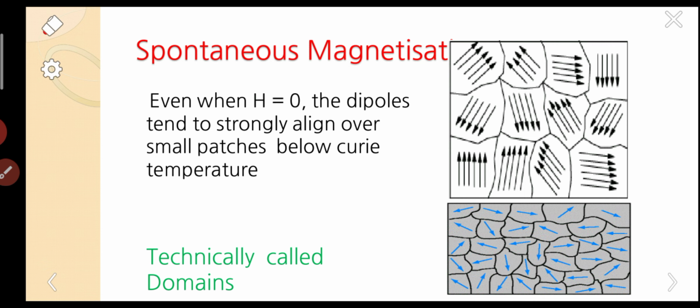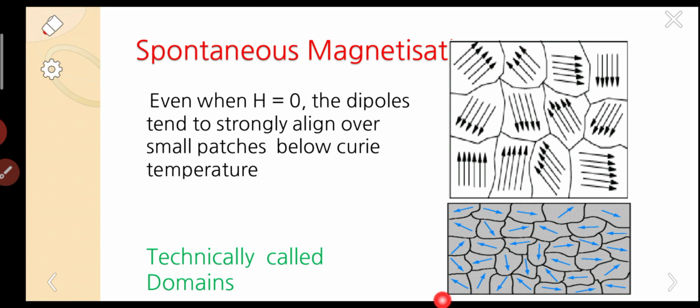But overall, if we look at the below diagram, the resultant of all these can be represented by a colored arrow. That means this is the resultant of all these arrows.